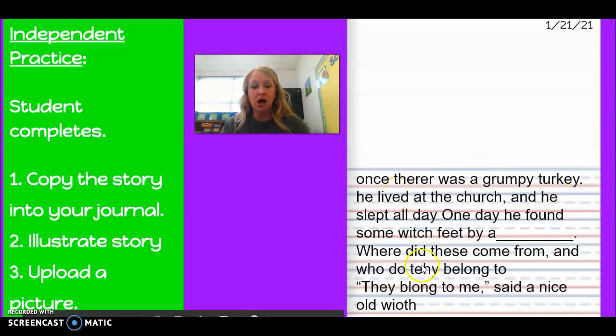Okay, copy the story, draw a picture of the story, and then you're going to take a picture and upload it to your Google Classroom.